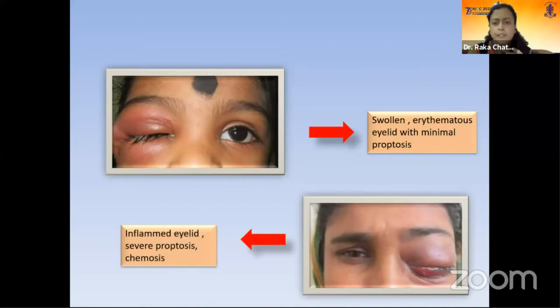This is a middle-aged female patient who presented with severe proptosis, inflamed, swollen eyelids, and chemosis, and we can see conjunctival prolapse as well. Now, by seeing the patient, we have something in our mind that yes, it can be a case of malignancy, or it can be a case of orbital cellulitis, which has led to the development of an orbital lump.